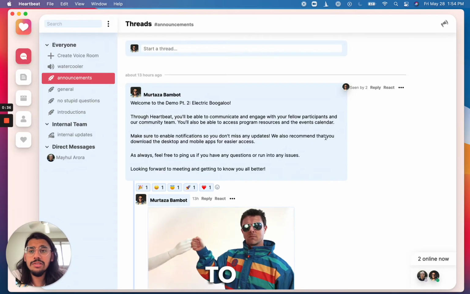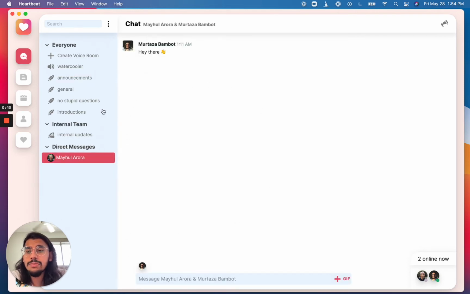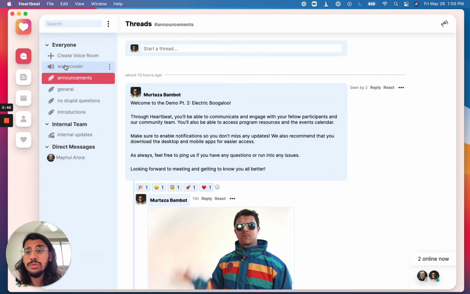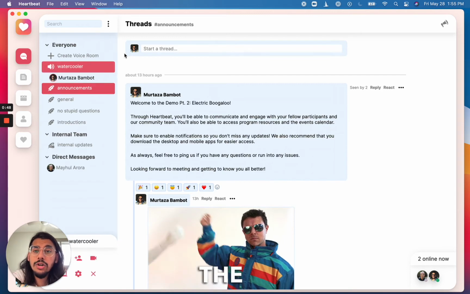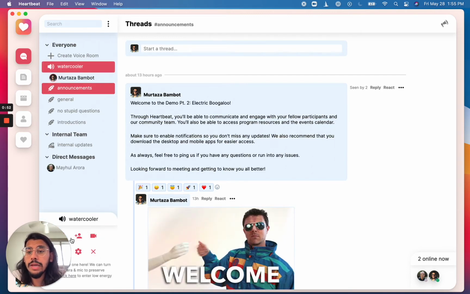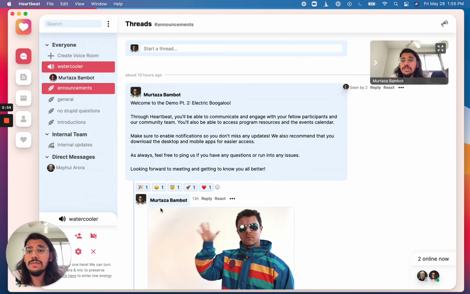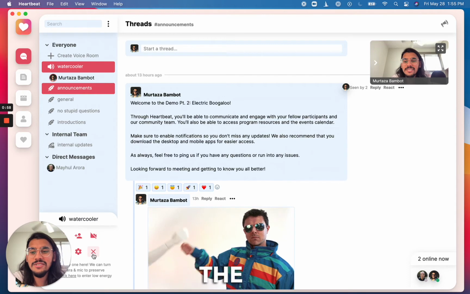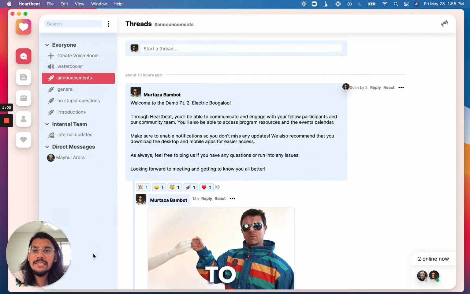Thread channels look just like this. Chat channels will look really similar to DMs, but instead there'll be a channel with a little bubble that pops up over here. And then voice channels are audio channels that you can click into and start immediately having audio conversations with other people. Your control panel is in the bottom left over here, so I could even turn on my video, do a bunch of other cool custom stuff here in the voice channels. So let me go ahead and leave this.